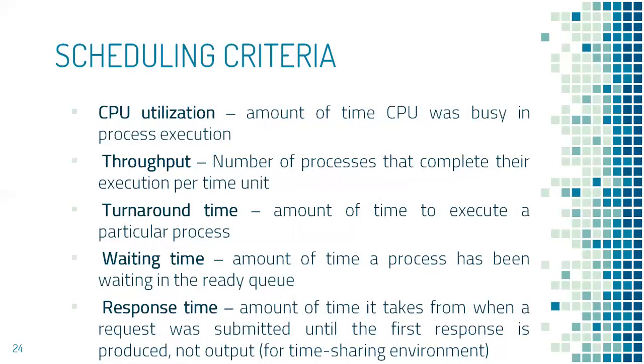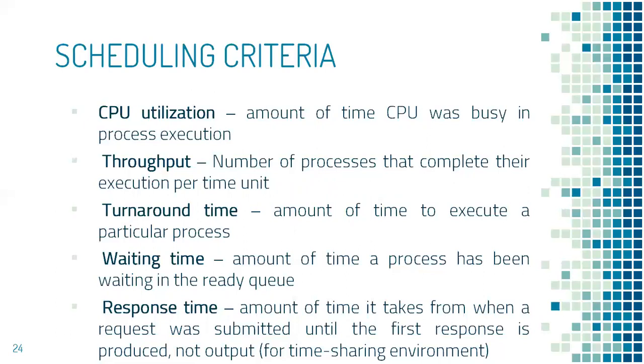Now let us see the different scheduling criteria. In order to implement the short-term scheduler to select processes from the ready queue, various scheduling algorithms have been designed. To measure the performance of these scheduling algorithms, we use 5 criteria: CPU utilization, throughput, turnaround time, waiting time, and response time. CPU utilization means the amount of time the CPU was busy in process execution.